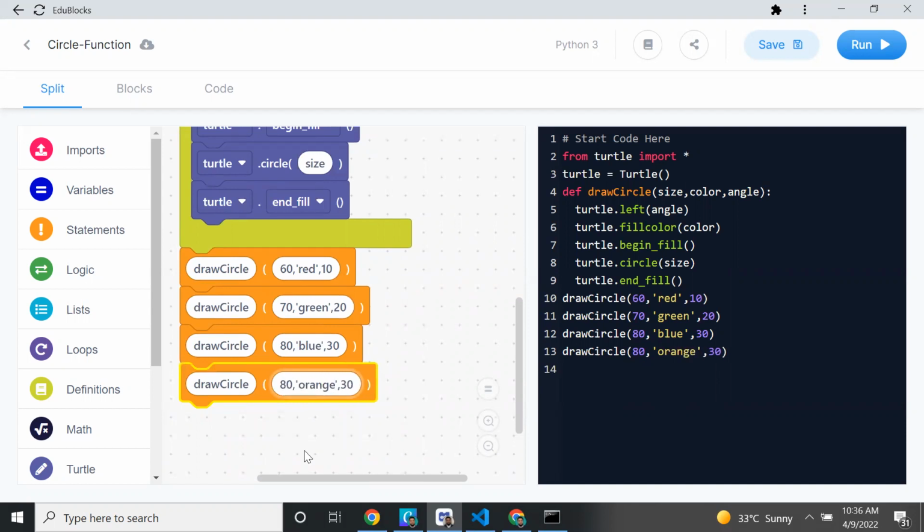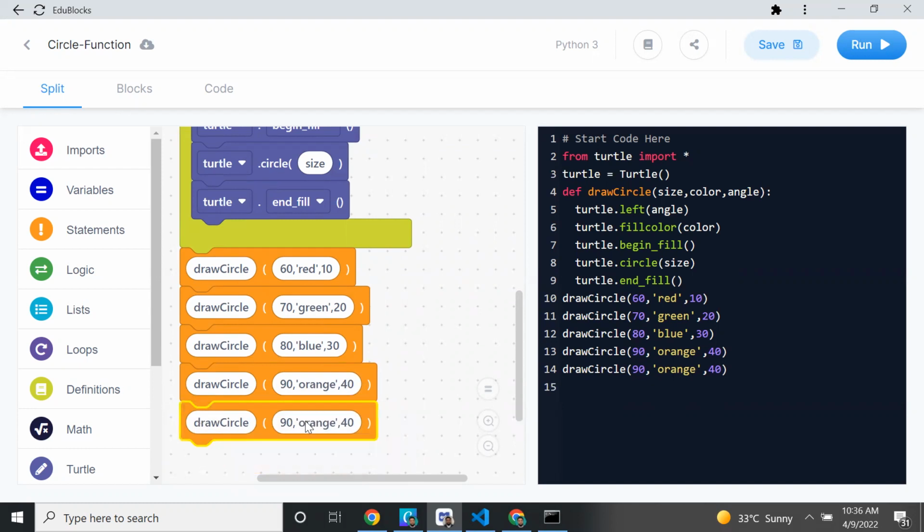Orange now 90 and angle is 40. Now what is the favorite color of Zubair? Red. Red is already given. Give some other color. Green, blue, orange, red are given. Any other color? Yellow? I will give yellow. I'll change the angle to 50.